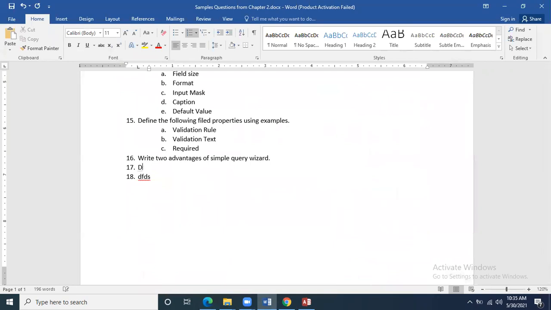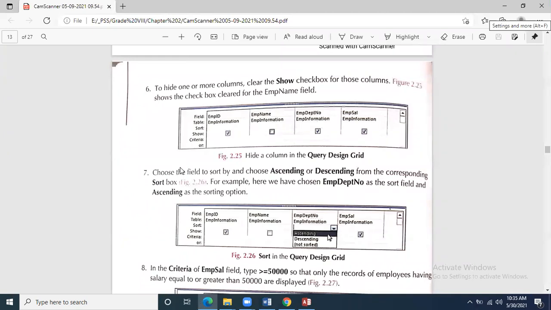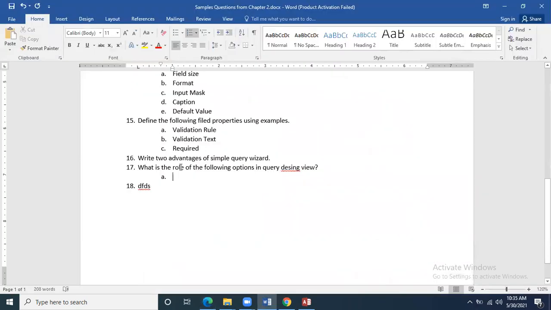What is the role of the following options in query design view? Number one is sort, show, criteria, or.